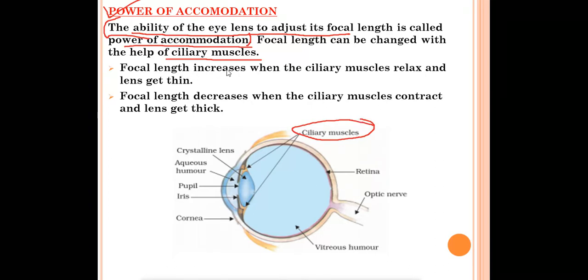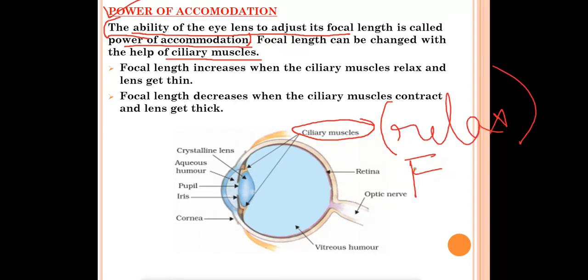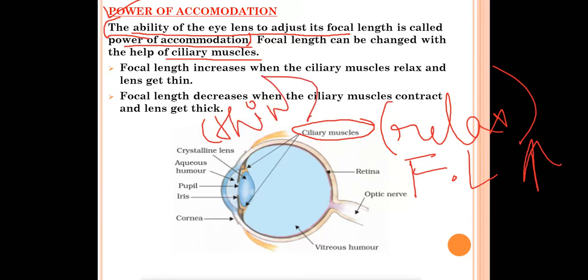Now, the focal length increases when the ciliary muscles relax and the lens gets thin. When the ciliary muscles relax, what will happen? Focal length will increase at that time, and the lens will become thin. This crystalline lens will become thin. So when the ciliary muscles relax, focal length will increase and the lens gets thin.